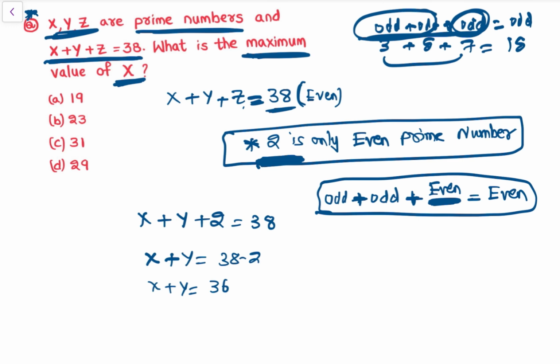So we need to find out the maximum value of x. So x has to be a prime number.